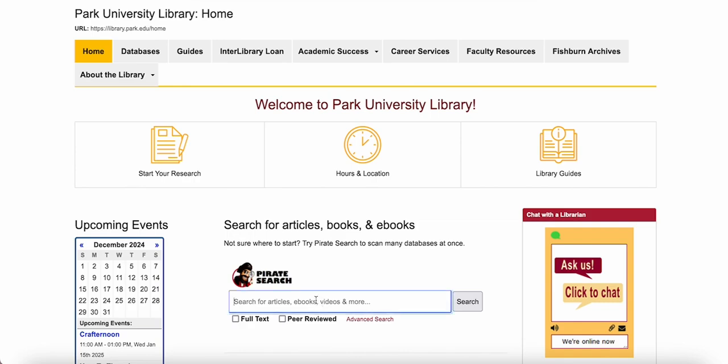Let's begin by doing a basic search. I'm going to search for environmental justice. That's been something I'm looking into. I'm going to select full text and peer reviewed because those are the items I'm looking for today, and I'm going to search.